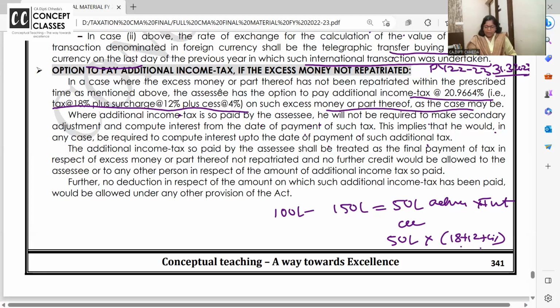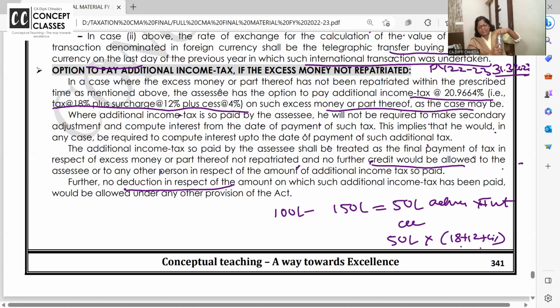Additional income tax so paid by SSC shall be treated as final payment of tax in respect of excess money or part thereof not repatriated, and no further credit would be allowed to SSC. Further, no deduction in respect of amount on which such additional income tax has been paid would be allowed under income tax. You get no expenditure and no credit, nothing, and it will get closed.